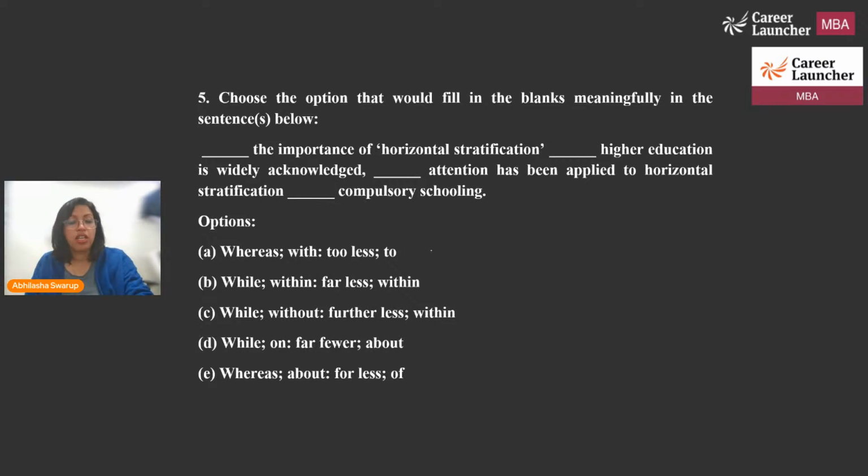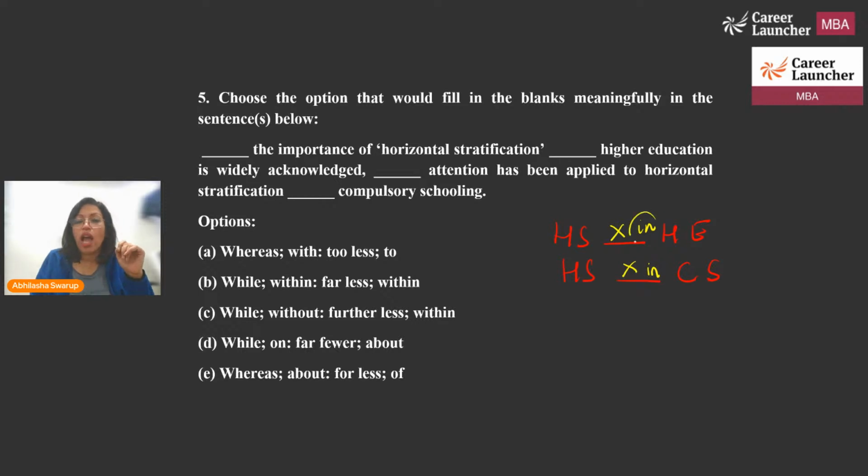So this one says, one thing is a very beautiful clue. So it says horizontal stratification dash higher education. Similarly, horizontal stratification dash compulsory schooling. Right? So therefore, the word that I'm going to fit here, here, and here have to be the same. The importance of horizontal stratification in higher education. Similarly, horizontal stratification in compulsory schooling. So I'm looking for the same word. So that means blank 1, blank 2, blank 3, and blank 4. So blanks 2 and 4 have to be the same word.